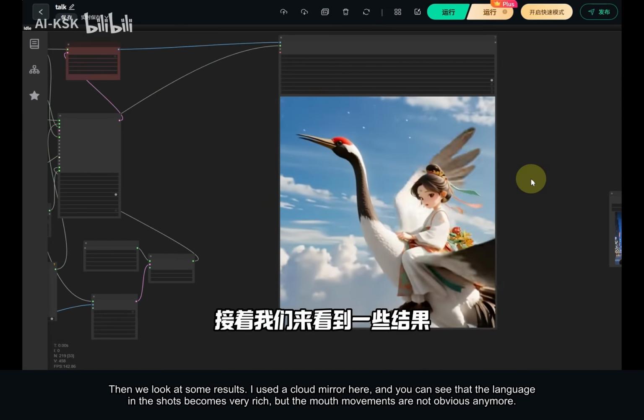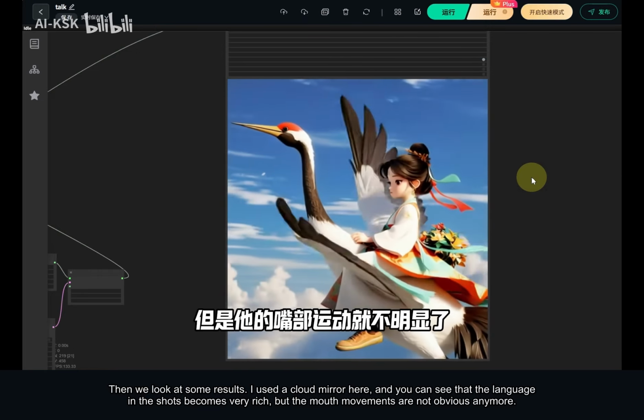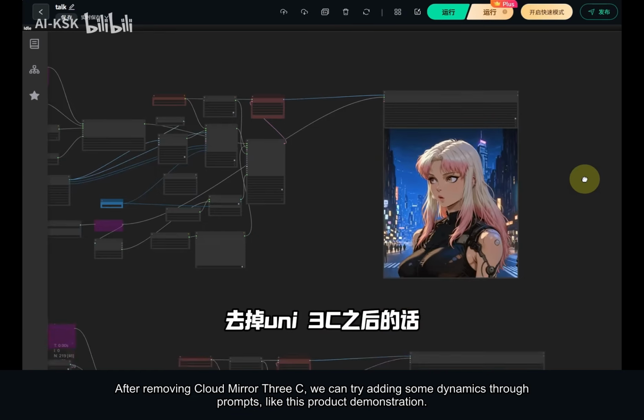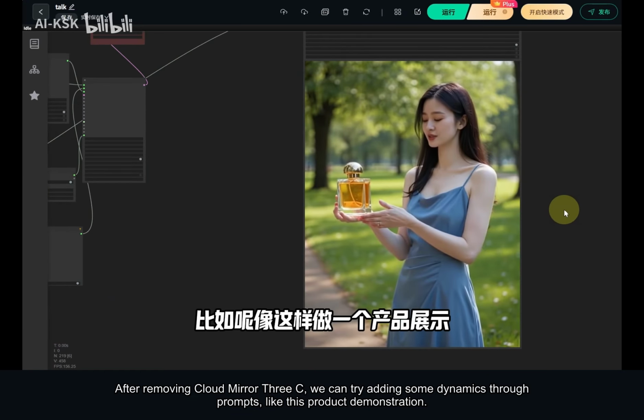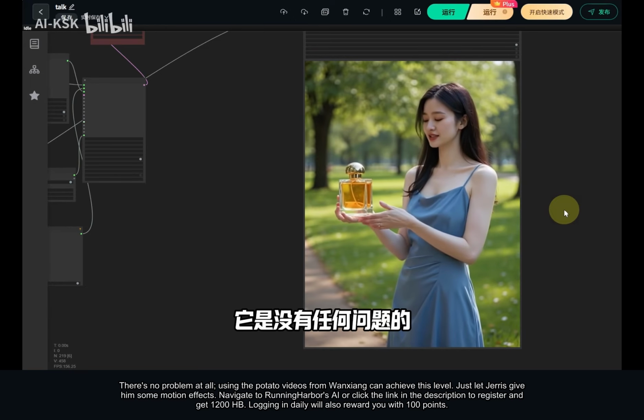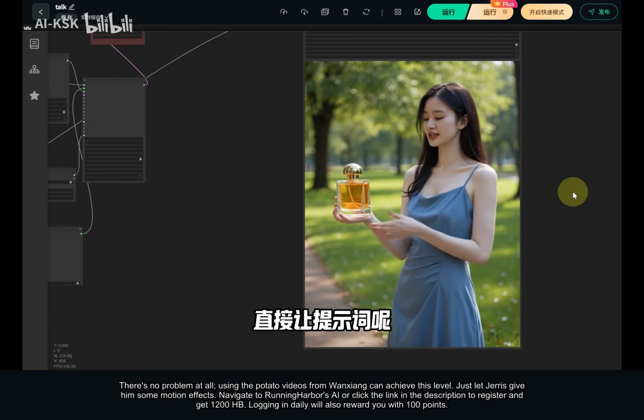Then we look at some results. I use the cloud mirror here, and you can see that the language in the shots becomes very rich, but the mouth movements are not obvious anymore. After removing Cloud Mirror 3C, we can try adding some dynamics through prompts like this product demonstration. There's no problem at all. Using the potato videos from Wanxiang can achieve this level. Just let Jairus give him some motion effects.